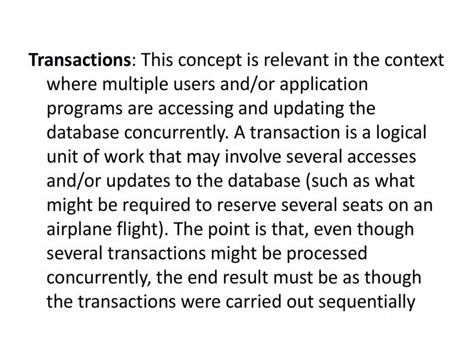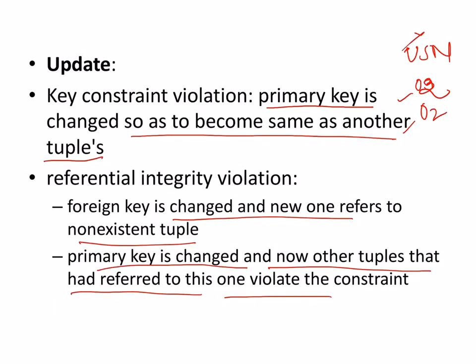It looks as if all of them are simultaneously working and trying to access the same set of tables, but actually they are being handled sequentially. Suppose one person books the railway ticket, immediately it is updated on all other screens that this particular ticket has already been booked. So that kind of transaction is also there, and how to do it is what has to be seen.